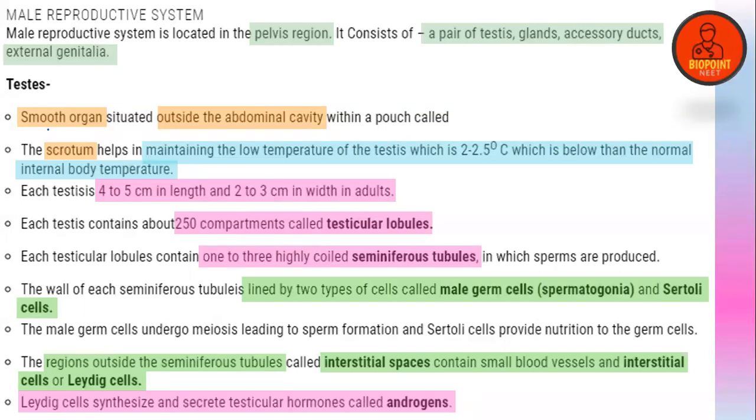Is it clear? So point number 1, point number 2, point 3, 4, 5, 6, 7, 8, 9, and 10. Clear? So these are the important points which we have to discuss. Clear?